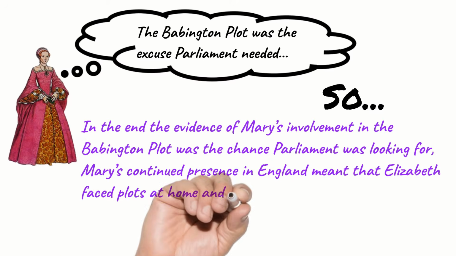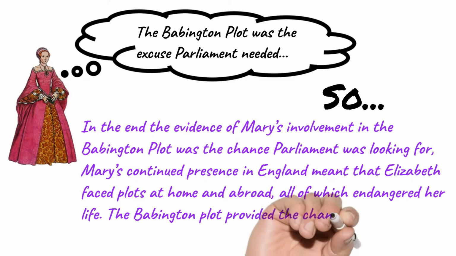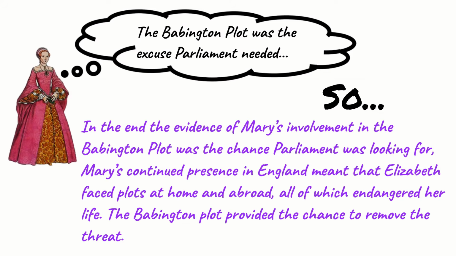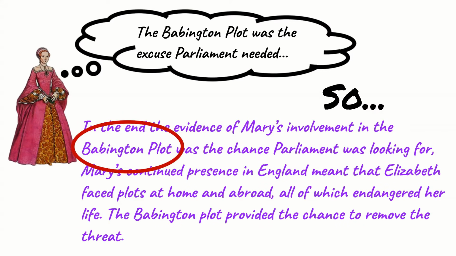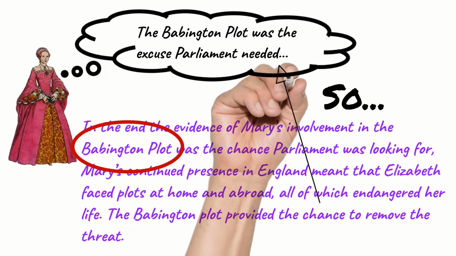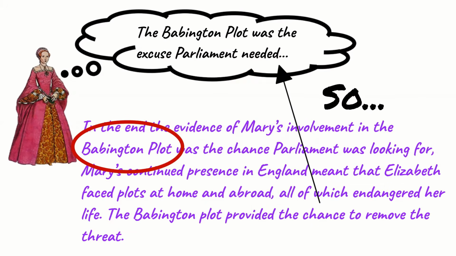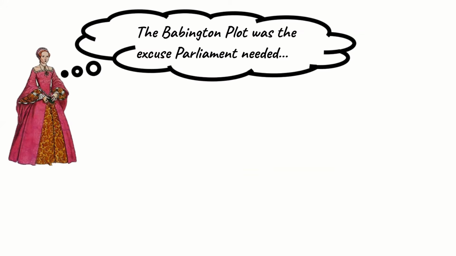Mary's continued presence in England meant that Elizabeth faced plots at home and abroad, all of which endangered her life. The Babington plot provided the chance to remove the threat. So, again, you can see I've kept on topic. I'm still discussing the Babington plot in my analysis, but I'm making a judgment about how much of a reason it was. It also provides a useful segue into my next paragraph, which will be on why Mary was such a threat. So I've done my PEE part of that paragraph, and now I need to think about the analysis again.